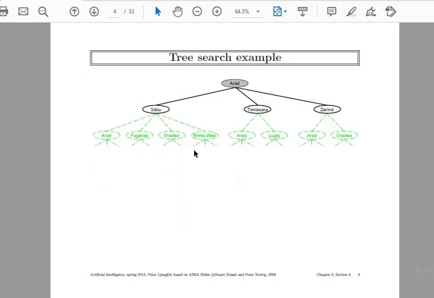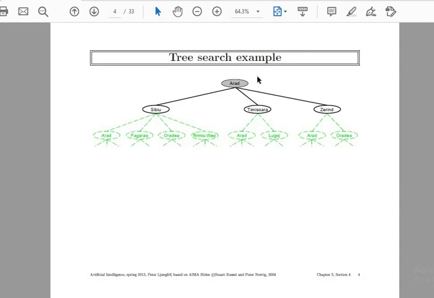As an example, we came across the route map of Romania in the last class. These are the location names: Arad, Sibiu, Timișoara and Zerind. From Arad, we can go to Sibiu, Timișoara or Zerind. These states are also connected to many other places. So this is exactly how the tree search algorithm is applicable.